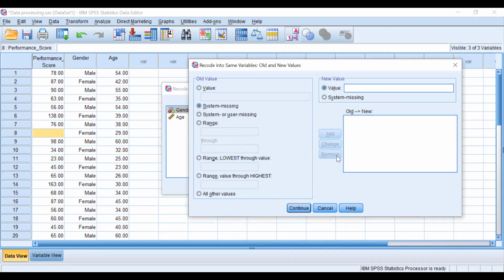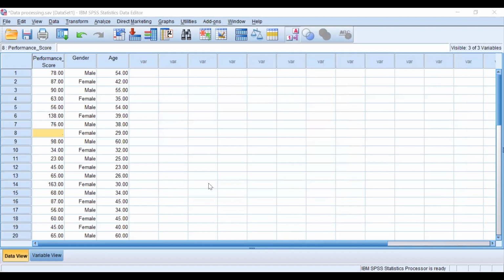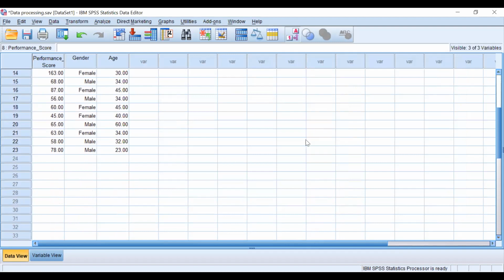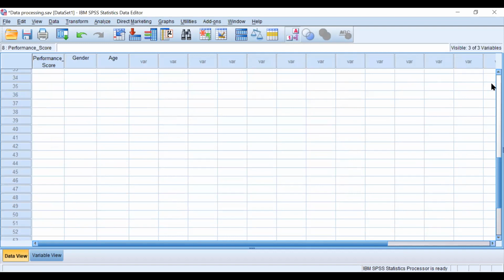We need to delete this and we need to add 78. Add. This will be for which case? When gender is 1. Okay, continue. Okay. Now you can see the last value has been replaced by 78, but this value is still empty.